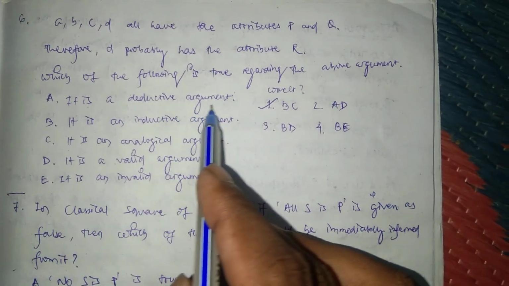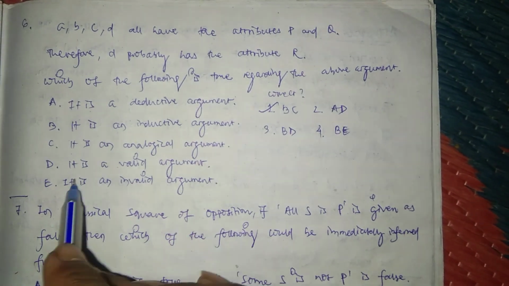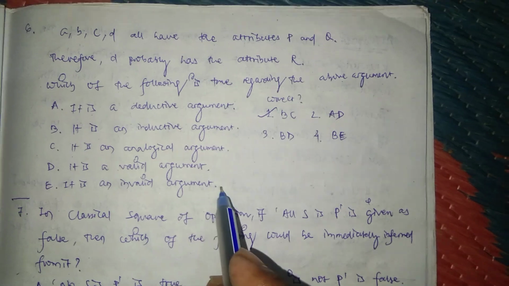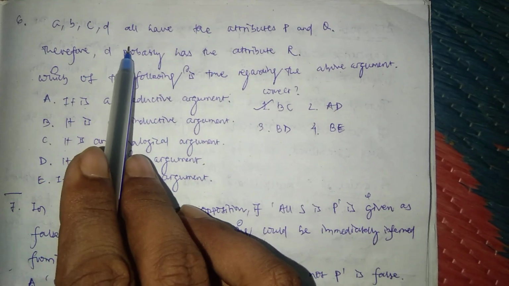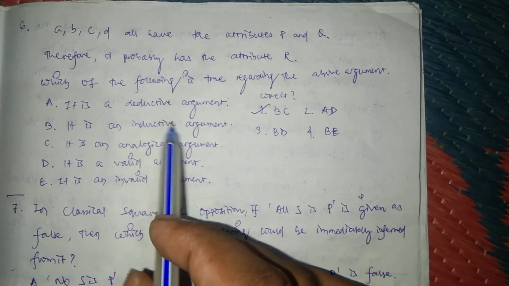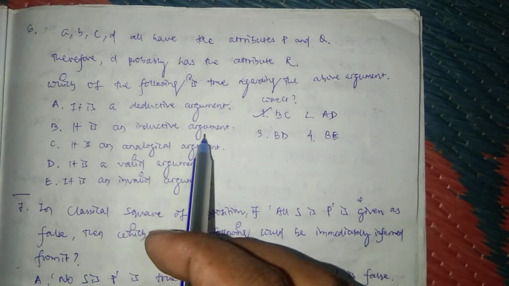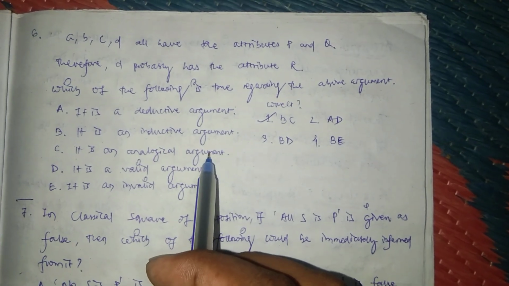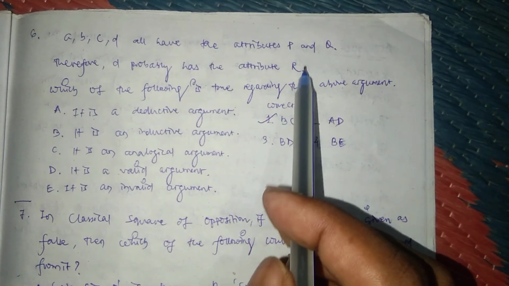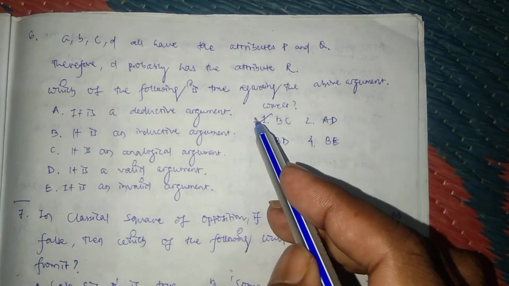A, it is a deductive argument, B, it is an inductive argument, C, it is an analogical argument, D, it is a valid argument, E, it is an invalid argument. From this we can see that it is not deductive. B and C, it is an inductive argument, an analogical argument. As P, Q, here we see R, hence option 1 is correct.